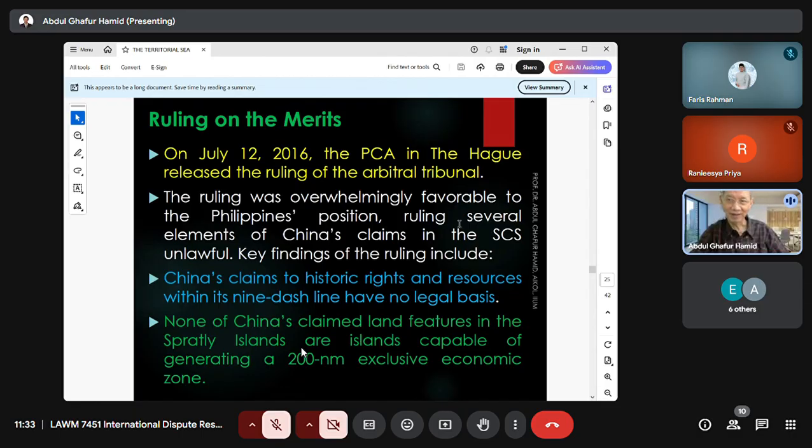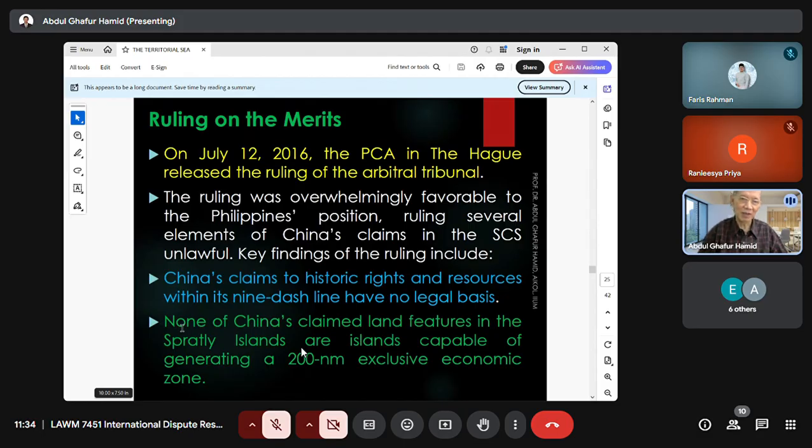And it decided that several elements of China's claims in the SCS are unlawful. Okay? The key findings of the ruling are: number one, China's claims to historic rights and resources within its 9-line have no legal basis.